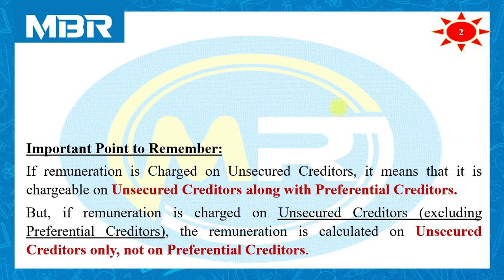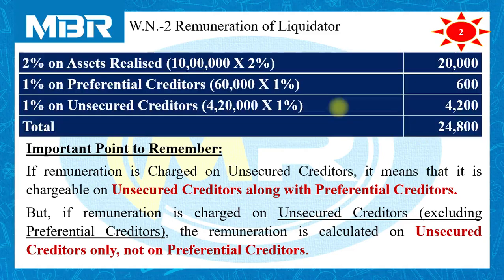Let us calculate the liquidator's remuneration. 2% on assets realized. Assets realized by the liquidator, rupees 10 lakhs. The rate of remuneration on assets realized by the liquidator is 2%. So 2% of rupees 10 lakhs, so the amount of remuneration is 20,000.